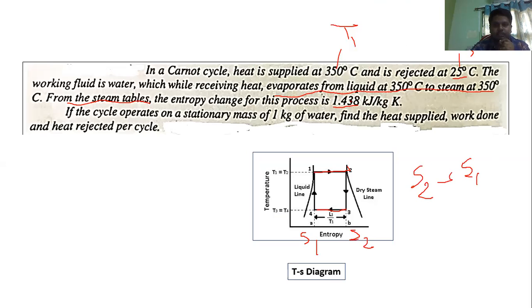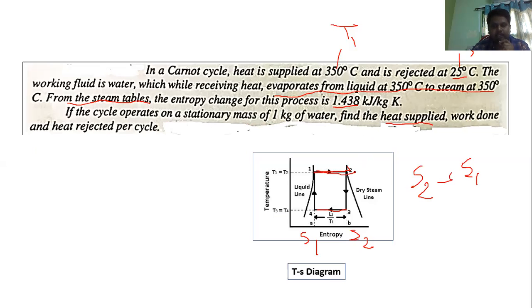The other data: the cycle operates on a stationary mass of 1 kg of water, and we have to find the heat supplied, work done, and heat rejected per cycle. Heat is supplied in the process 1 to 2 at the boiler.